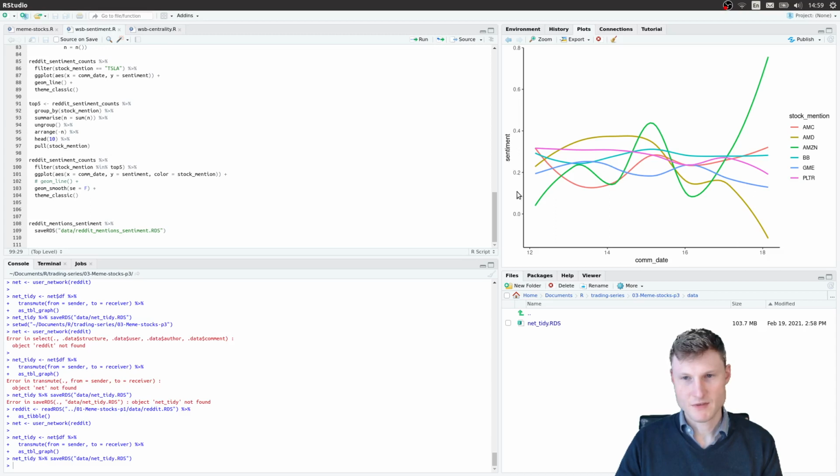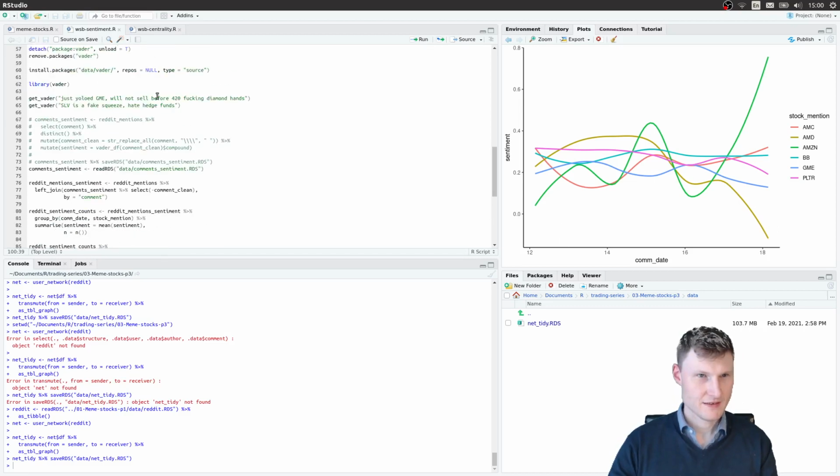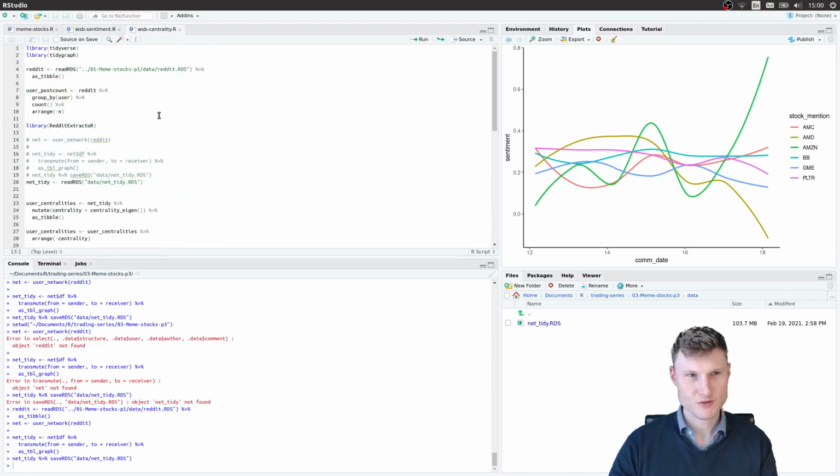Then we looked at the sentiment of the comments. So basically, is the stock mentioned in a positive or in a negative context? We saw that Amazon drastically increased in sentiment, and lately it has a highly positive sentiment. Whereas something like AMD decreased in sentiment and is currently in negative territory. What is interesting, of course, is also who posts it.